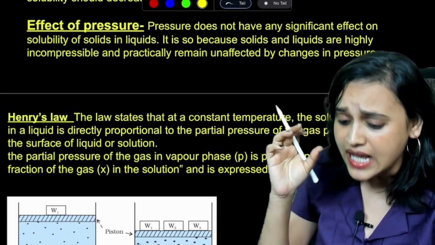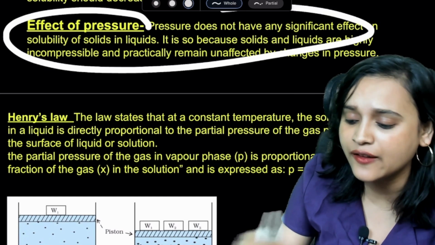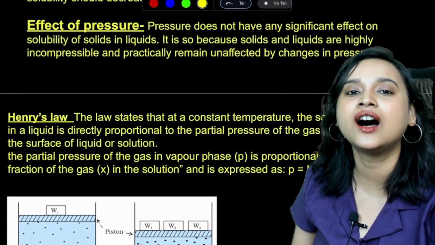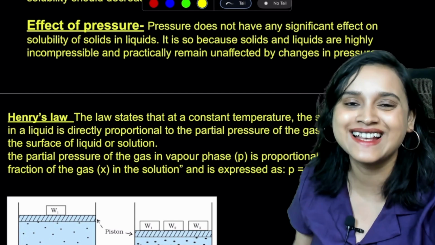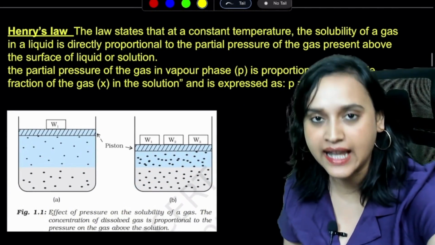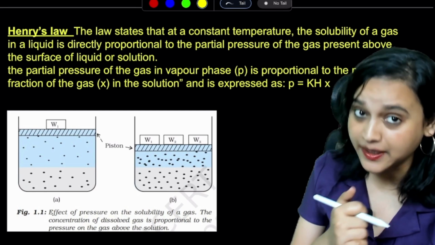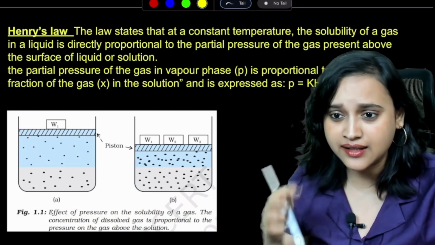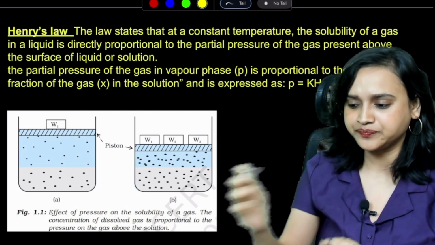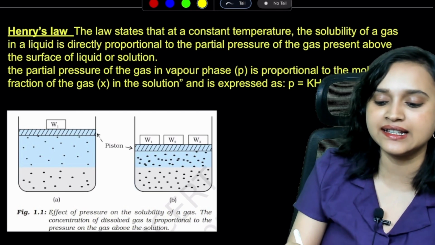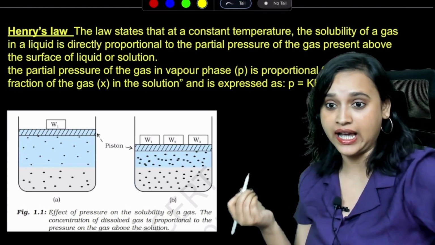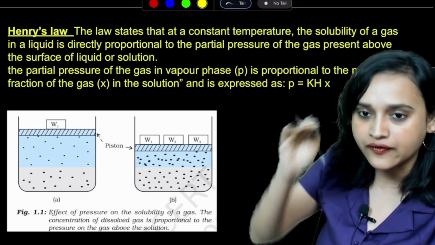Because there is an effect of pressure, now we have to learn a law which is called Henry's law. What did Henry say? The law states that at a constant temperature, the solubility of a gas in a liquid is directly proportional to the partial pressure of the gas present above the surface of the liquid.